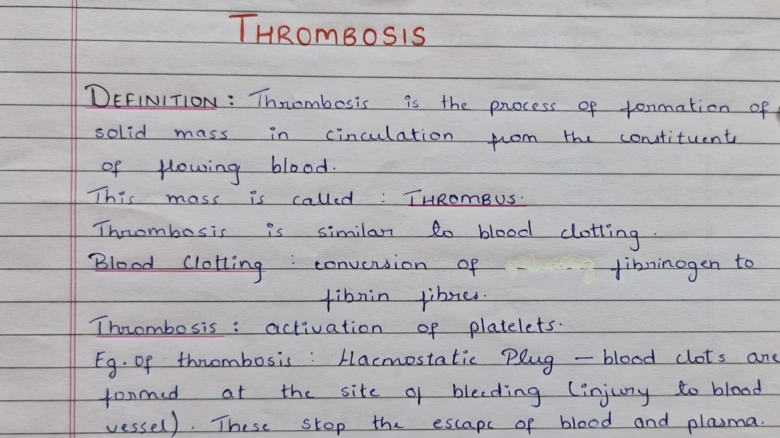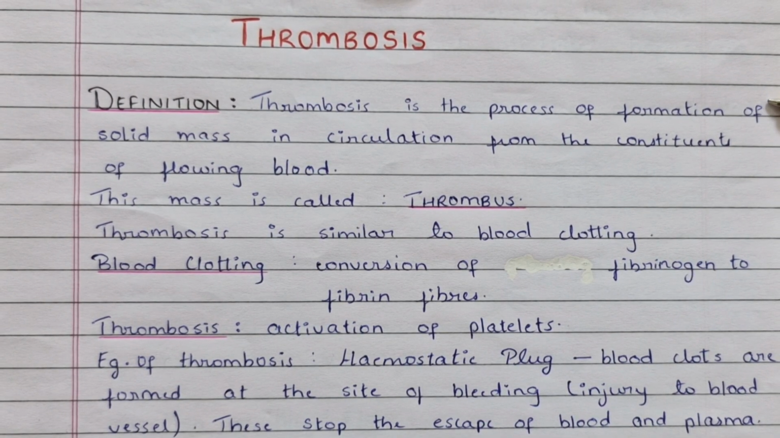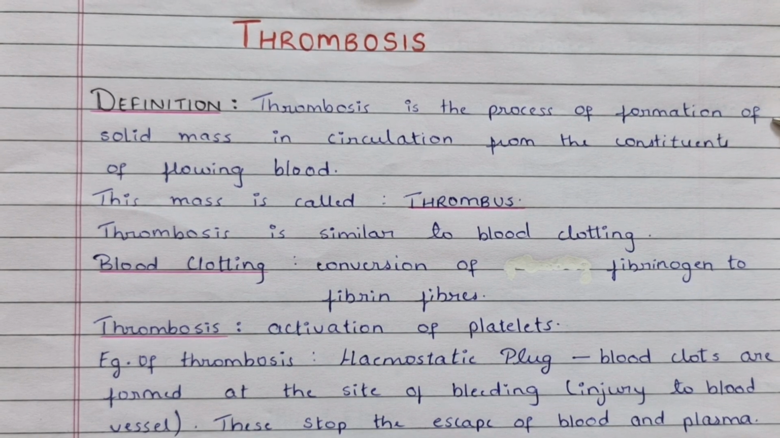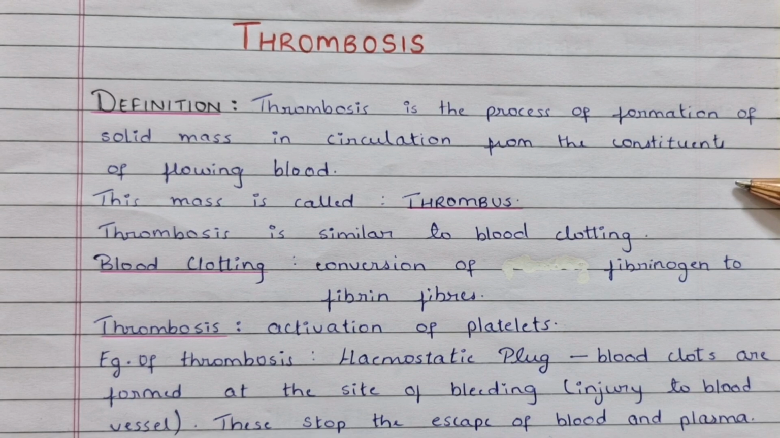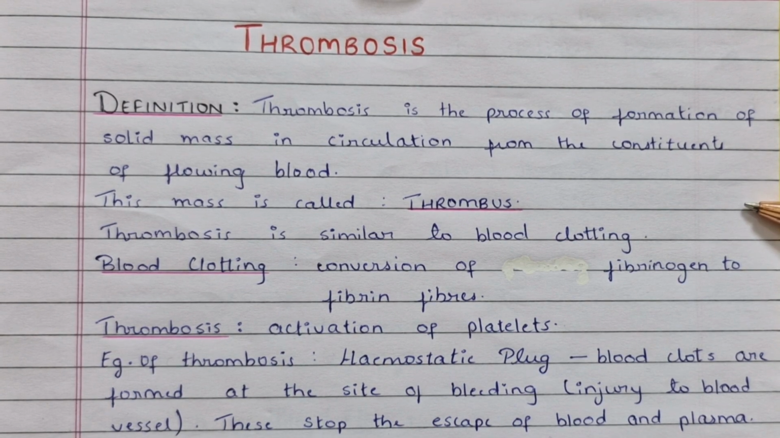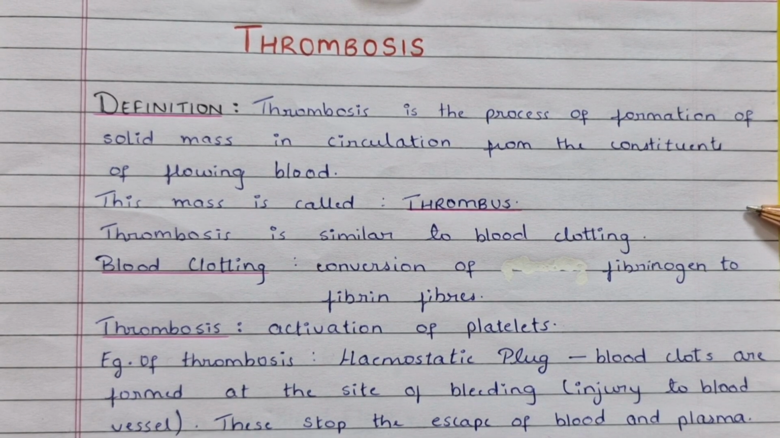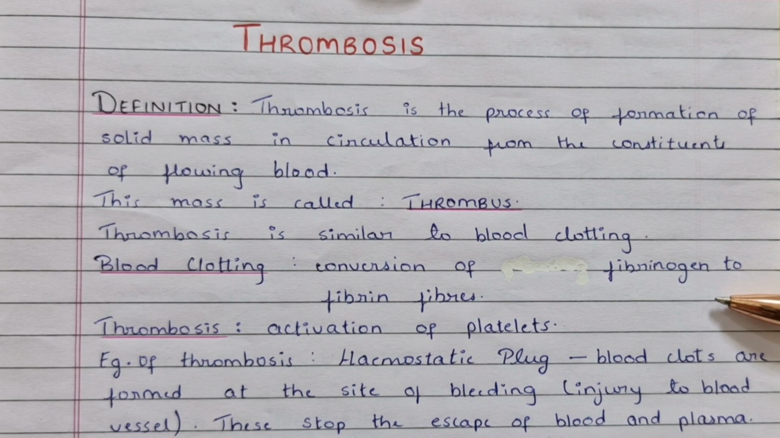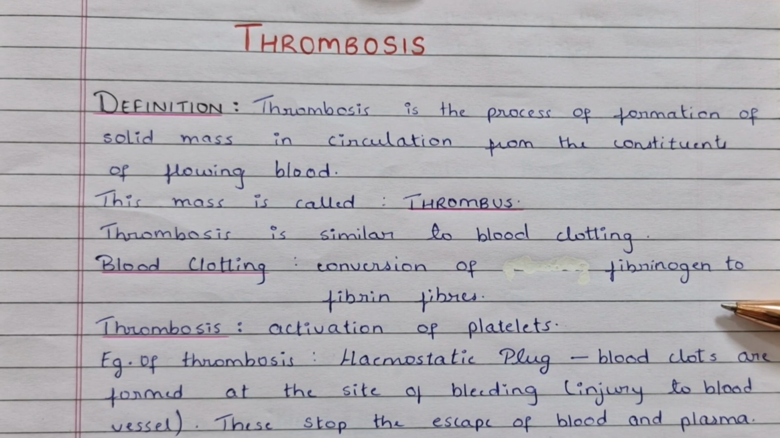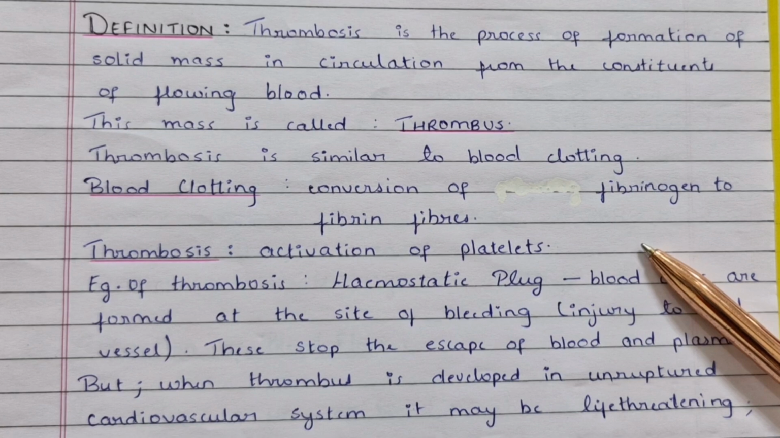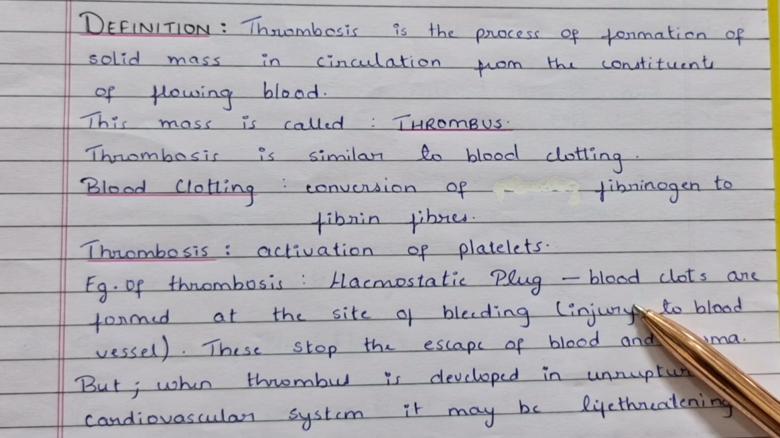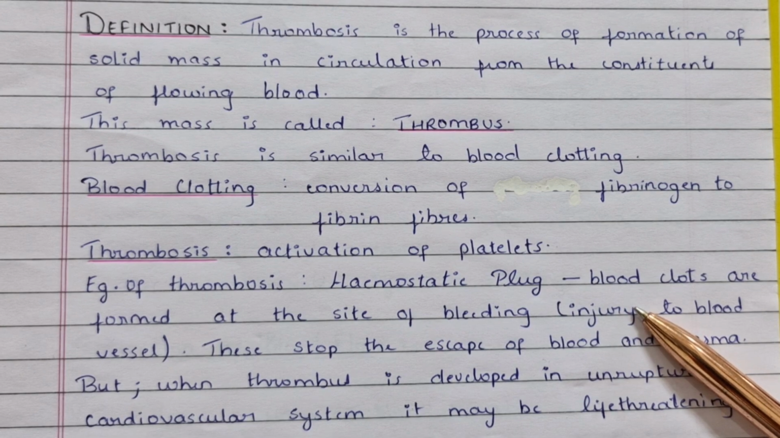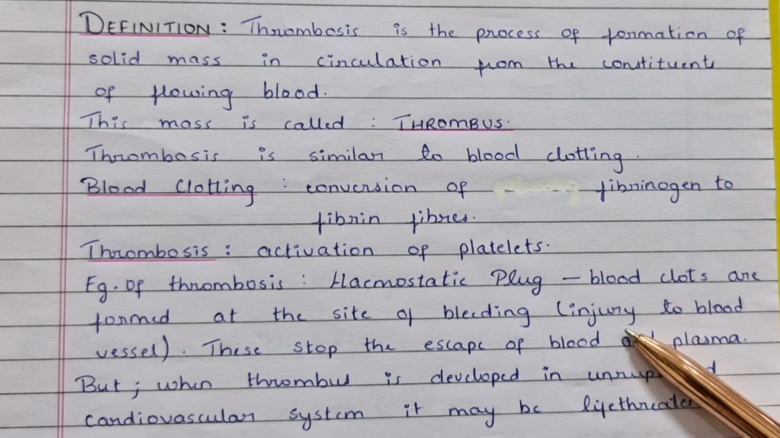Thrombosis. Thrombosis is the process of formation of a solid mass in circulation from the constituents of flowing blood. This mass is called thrombus. Thrombosis is similar to blood clotting. Blood clotting is where there is conversion of fibrinogen to fibrin fibers, and thrombosis is activation of platelets. Example of thrombosis is a hemostatic plug. The blood clots are formed at the site of bleeding, where there is injury to the blood vessel.